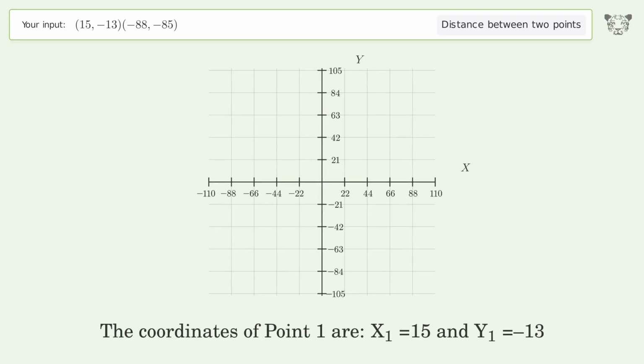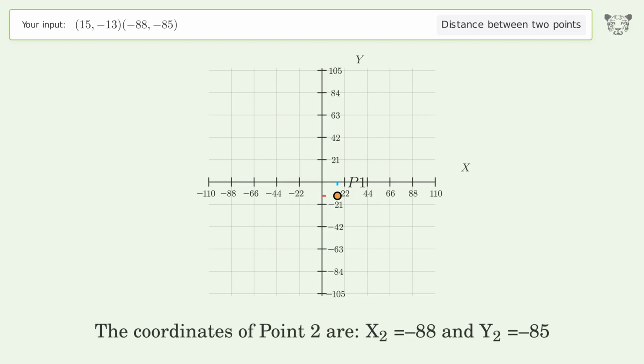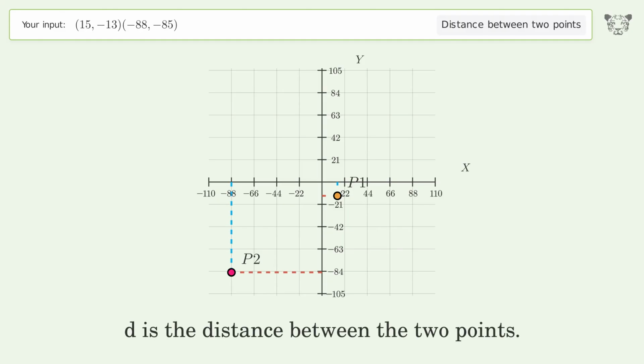The coordinates of point 1 are x1 equals 15 and y1 equals negative 13. The coordinates of point 2 are x2 equals negative 88 and y2 equals negative 85. D is the distance between the 2 points.